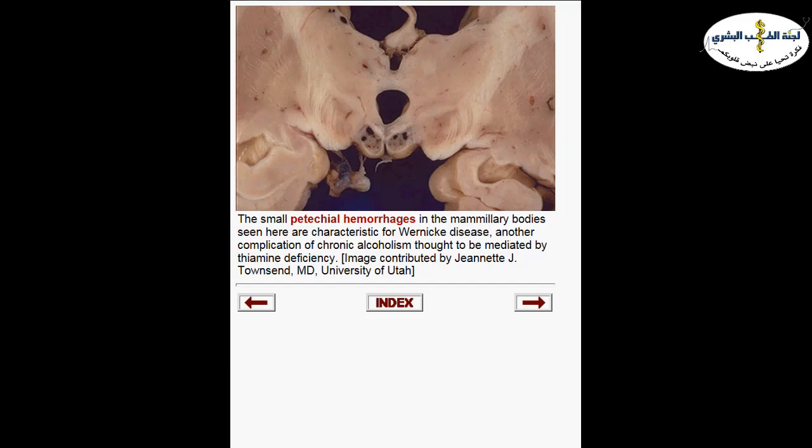Now let's start with degenerative disease. Some degenerative diseases of the brain occur due to vitamin or nutritional deficiency, including thiamine deficiency. Now, what is thiamine? Thiamine is the other name for vitamin B1, okay? So vitamin B1 deficiency causes a disease called Wernicke disease. The different manifestations of vitamin B1 deficiency, we call them Wernicke disease.